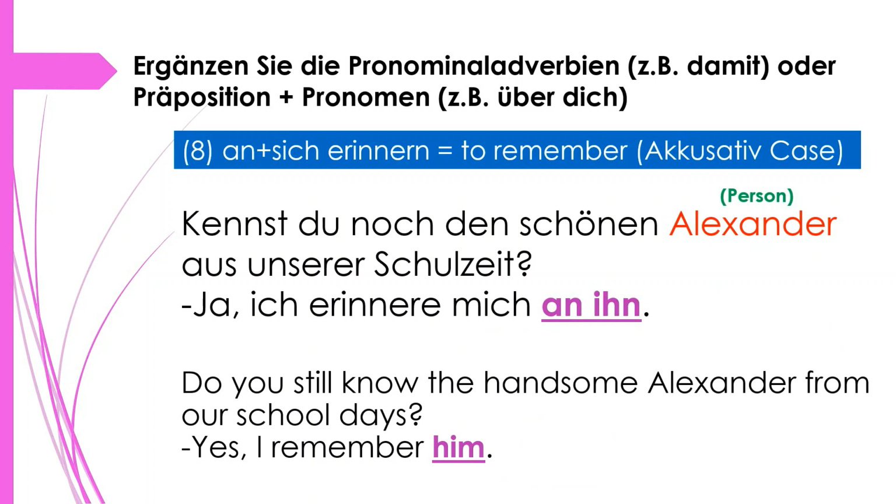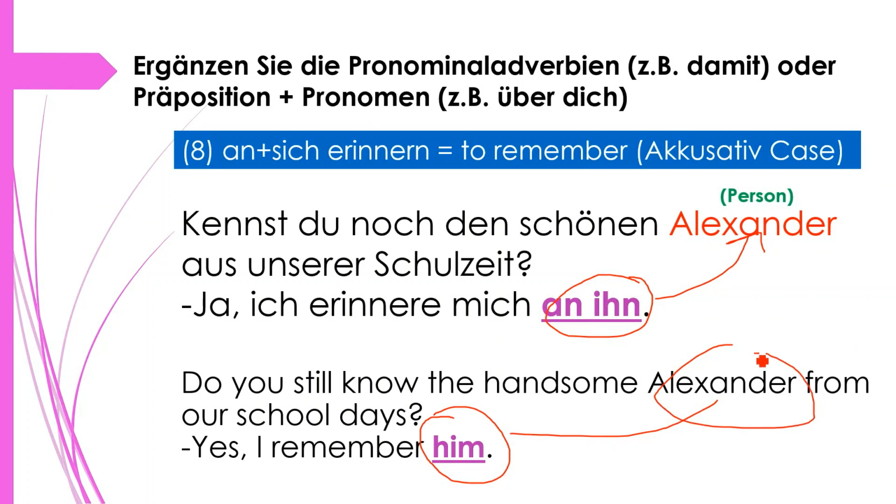Yes, I remember him. Okay, now him, because this is a personal pronoun and we are talking about a person, an ihn. Okay, that's why personal pronominal adverbial and not da wort, no? That's why we have used Alexander and an ihn. Here him, we are talking about Alexander.